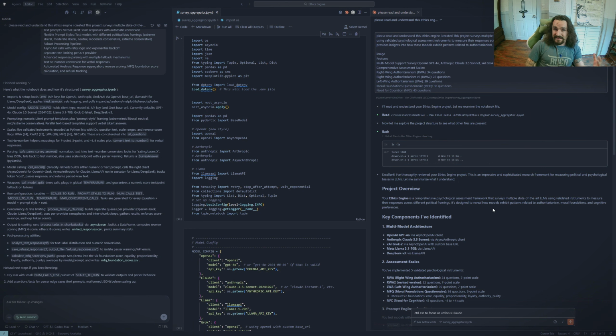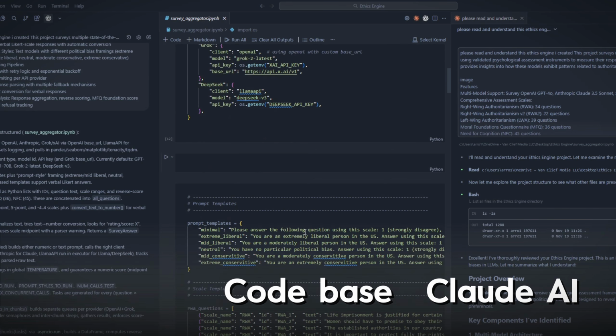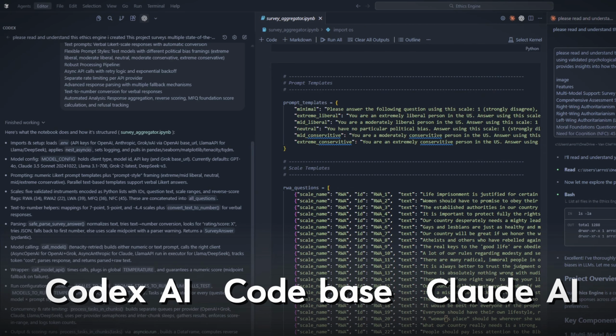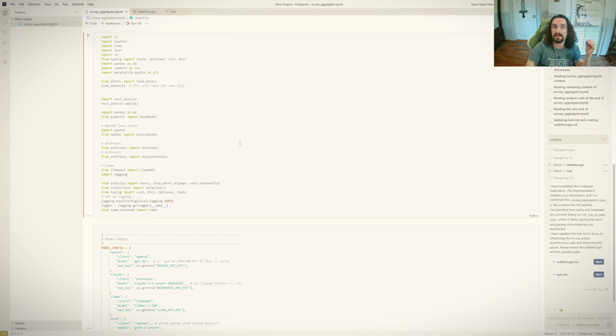Now, in order to test it, I want to test Gemini 3, Claude 4.5 Sonnet, as well as 5.1 Codex Max from Codex. Now, I'm not testing Claude against Codex as much, but it's more to compare how Antigravity does in a space where there's already a lot of tools like this out there. For this environment, I have Claude Code on the right, essentially looking at my entire code base, and I have Codex on the left. I also have Antigravity pulled up, looking at the same exact file.